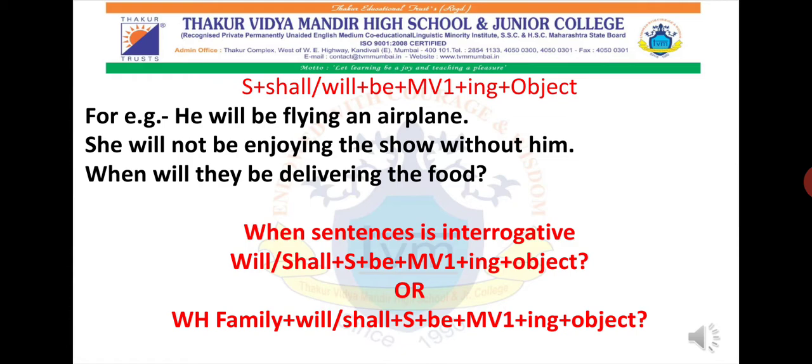Okay, so now here are a few I have given you all this in the past tense also, how to remember. So first you will use the helping verb, then subject, then be will come, plus main verb first form plus ing plus object, and then don't forget to put a question mark. And if the helping verb is not doing its job, then you all can use the WH family, that is when, what, where, plus will, and the rest will remain the same.